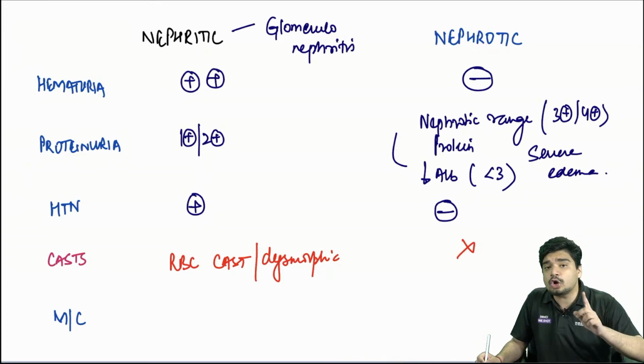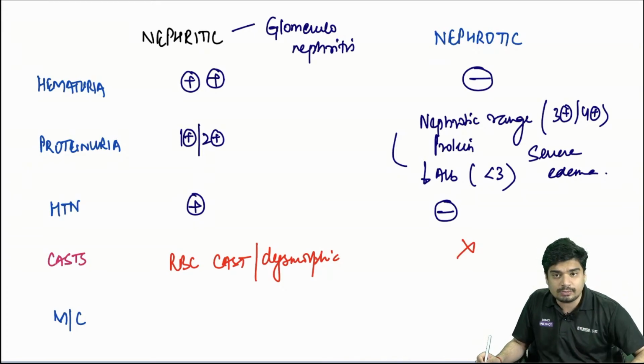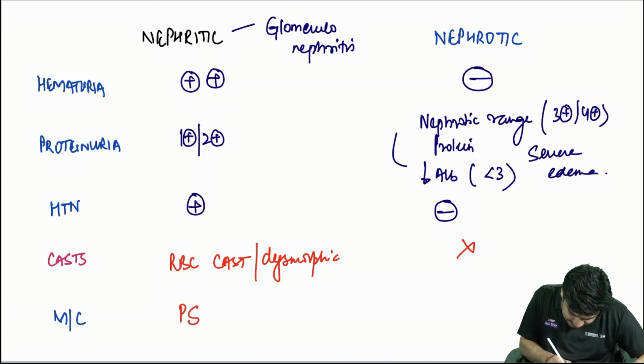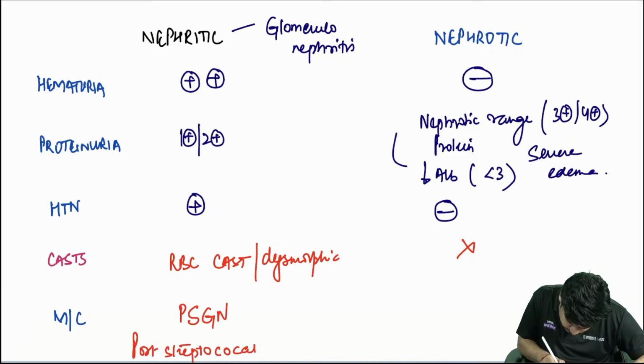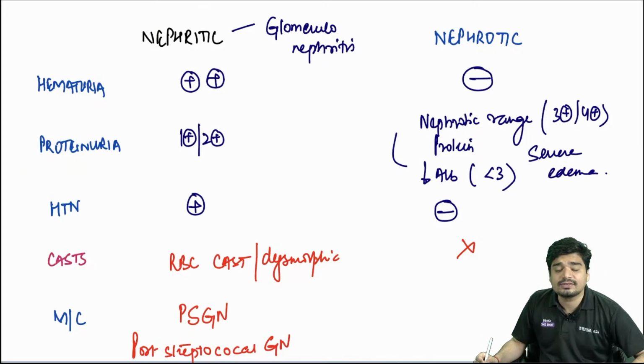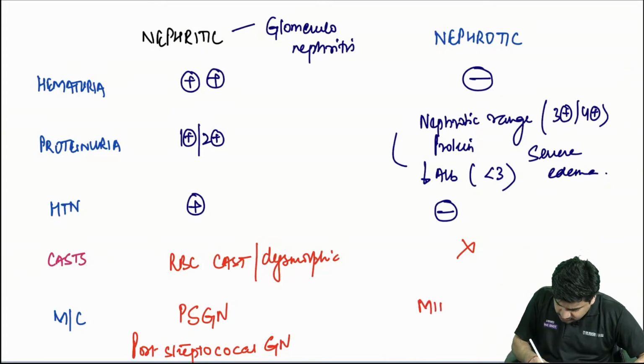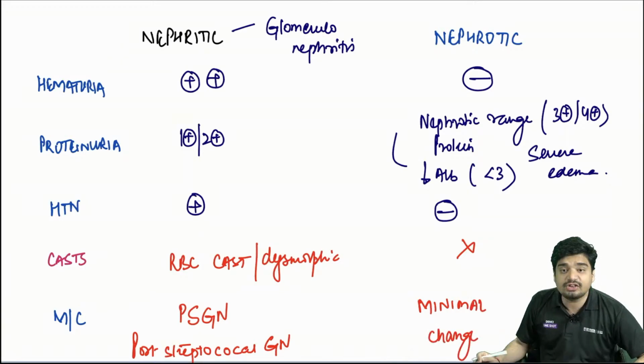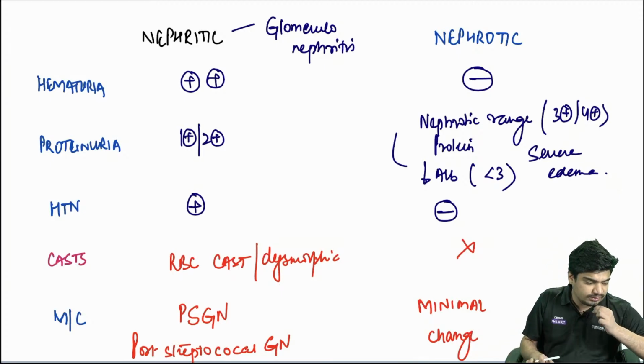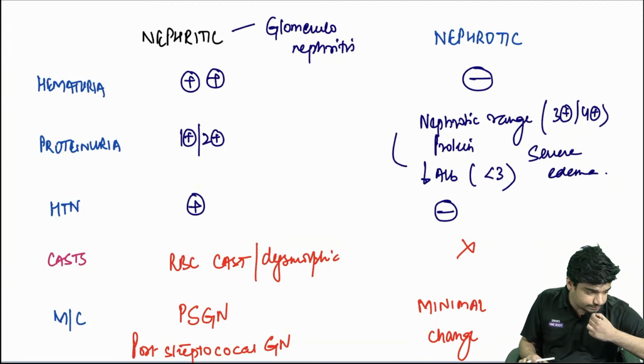The most common cause of glomerulonephritis or nephritic syndrome in children is PSGN, that is post-streptococcal glomerulonephritis. While the most common cause of nephrotic syndrome is minimal change disease.